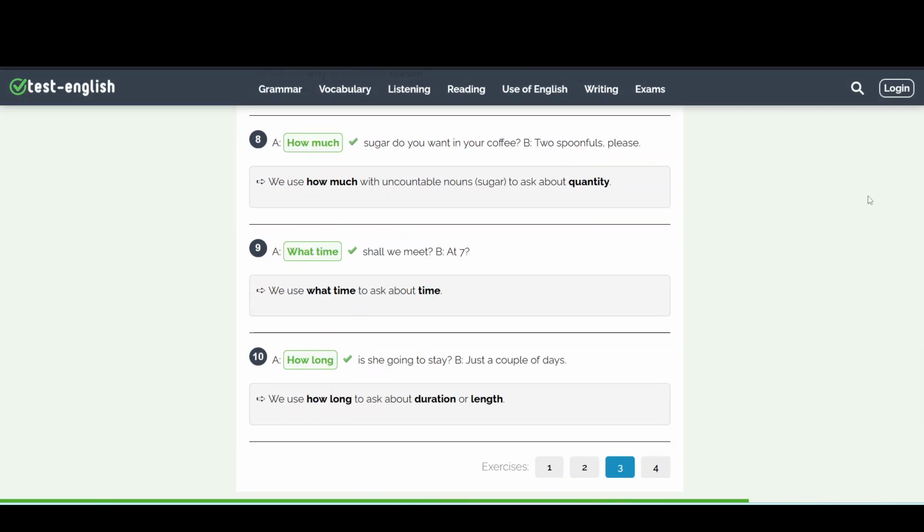Number 9, what time shall we meet? We use what time to ask about a specific time. Number 10, how long is she going to stay? We use how long to ask about duration or length.